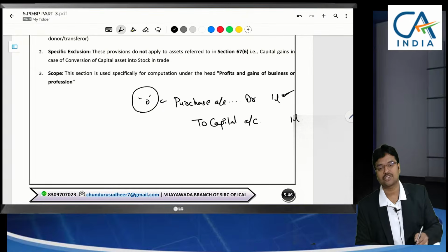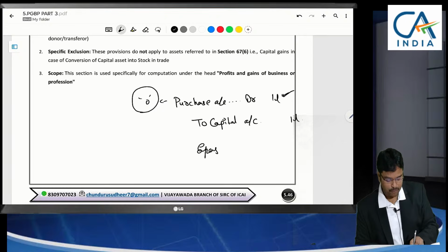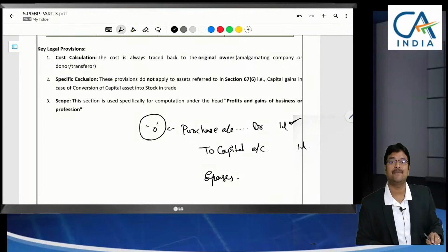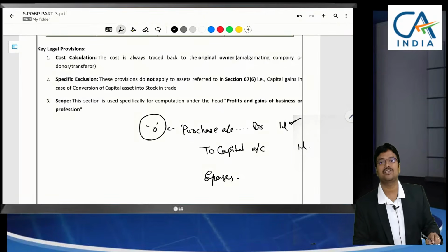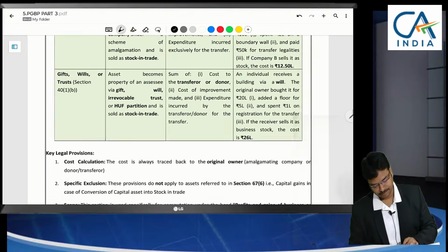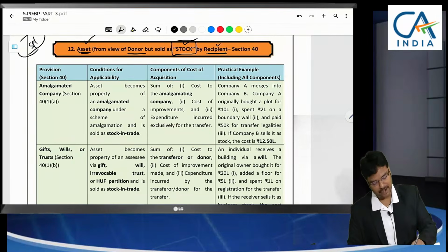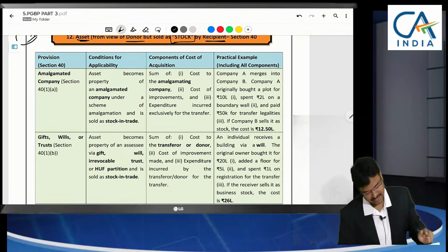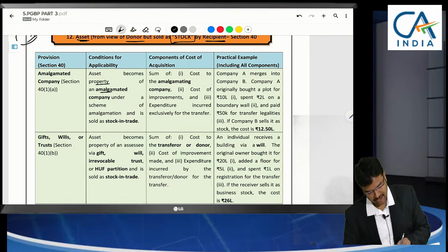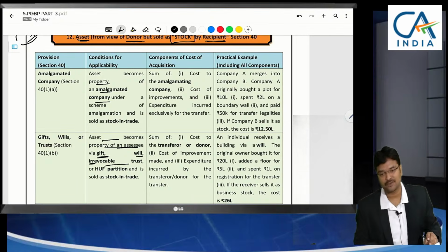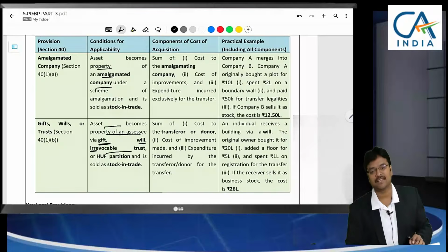Not only this cost, any expenses you have incurred for its repair and maintenance, anything that has to be added, can be claimed as expenditure, added to the cost. Sir, once again I am saying, from the donor's point of view it is an asset, and from the recipient's point of view it is a stock. In this case, the asset becomes property of an amalgamated company, or property of an assessee by way of gift, will, or irrevocable trust. What do you mean by the term irrevocable? We will discuss in trust provisions, sir. Many detailed aspects were there to discuss.